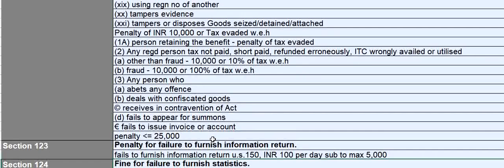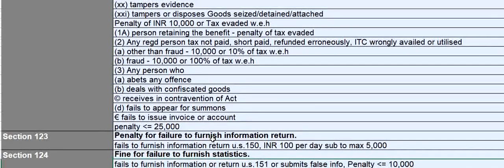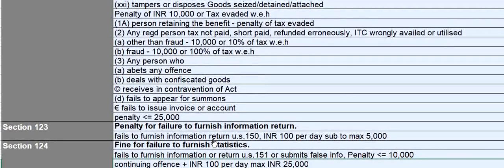Section 123, penalty for failure to furnish information return, and the penalty for not furnishing information return as prescribed under section 150 is 100 rupees per day, subject to a maximum of 5,000 rupees. And for not furnishing the statistics required as per section 151, the penalty will be not exceeding 10,000 rupees.